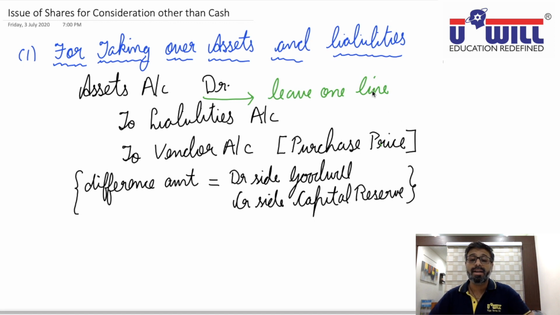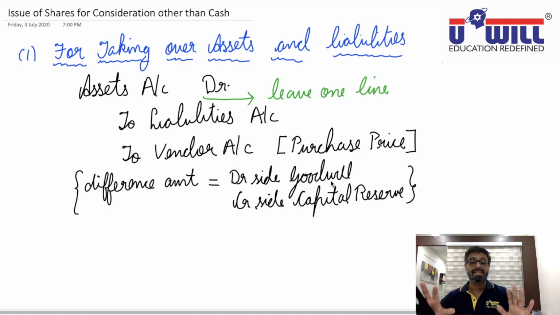Like we did, asset debit 10 lakh, liabilities credit 4 lakhs. Now, if vendor you are crediting with 7 lakhs, then credit will be 7 lakhs, debit is 10 lakhs, so balancing amount 1 lakh will remain in debit column, write it as goodwill. If you write asset 10 lakh, liabilities 4 lakh, vendor 5 lakhs, then you credit 4 and 5, 9 lakhs. 1 lakh will remain in credit side, that you write capital reserve account. So there is a shortcut trick you can remember.